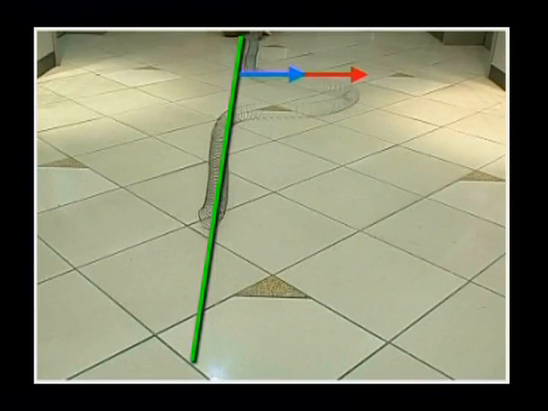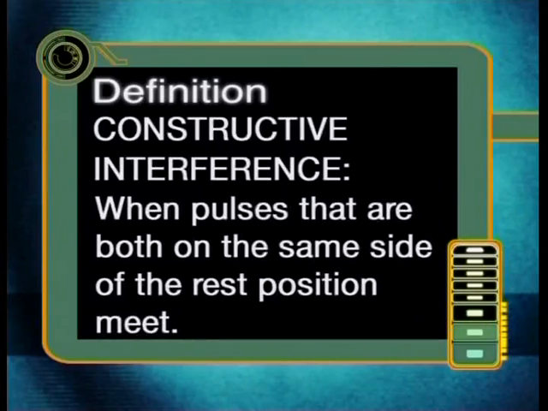These pulses have also interfered with each other, but clearly this time the effect is different. Here the pulses are both on the same side of the rest position. We call this type of interference constructive interference. So if two troughs were to meet, you would also get constructive interference, and you would see a bigger trough.